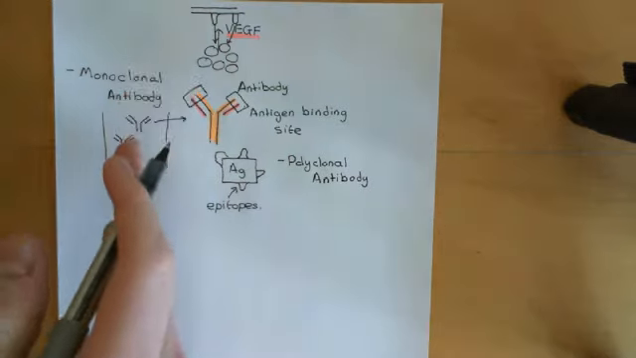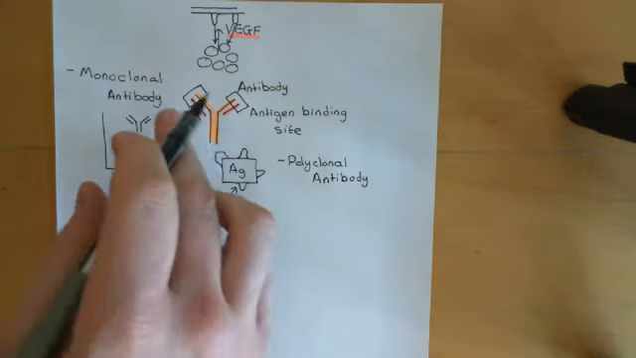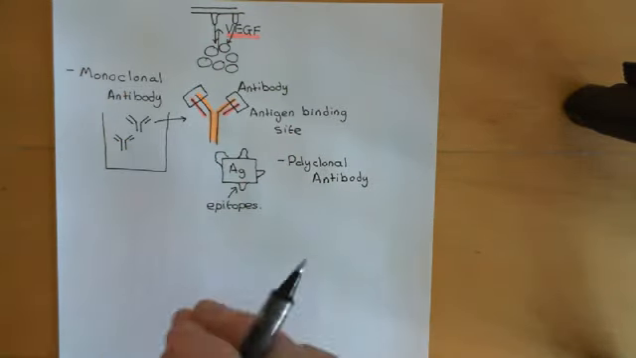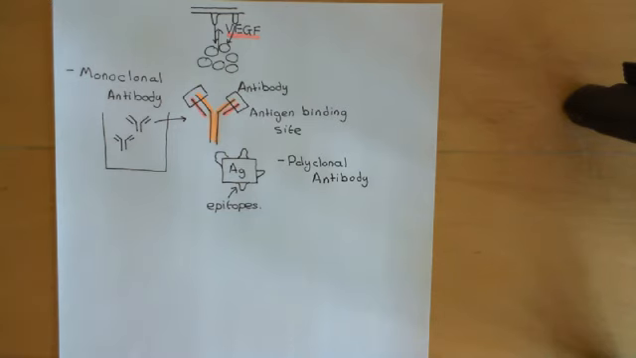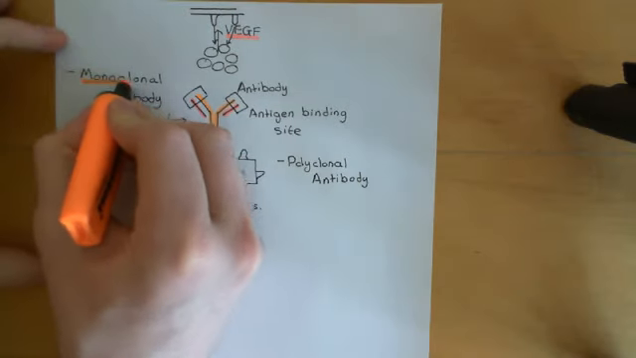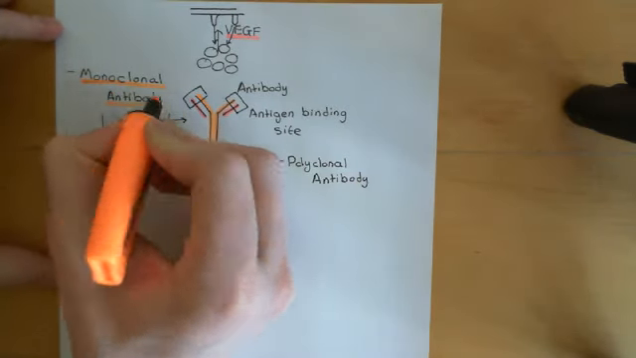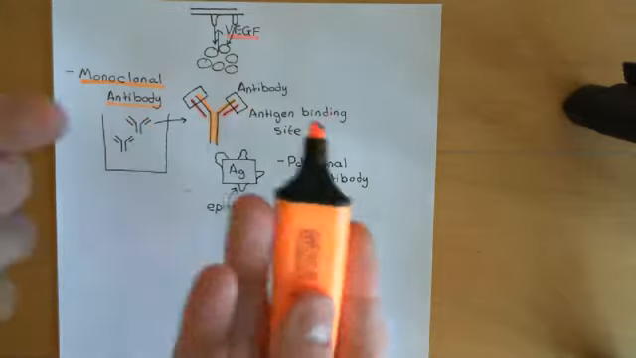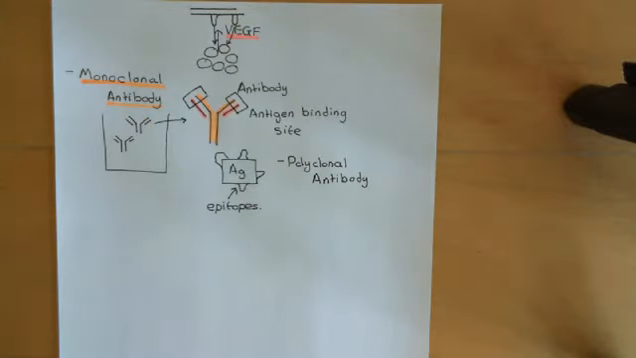Okay, in a monoclonal antibody, you have loads of antibody molecules which all bind to the same epitope and all have the same antigen binding site structure in order to bind to that epitope. So that's the difference between a monoclonal antibody and a polyclonal antibody. So a monoclonal antibody is a mixture containing loads of antibody molecules which all have identical antigen binding sites and bind to a single epitope of an antigen.